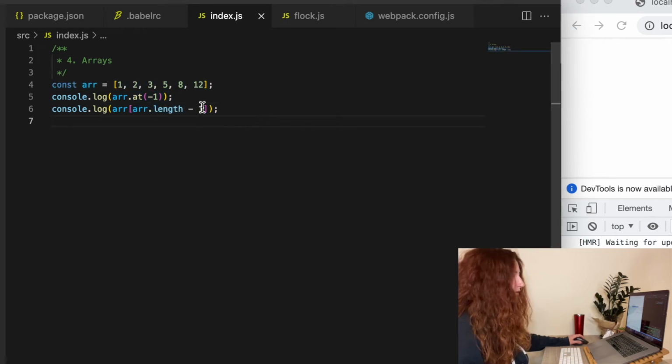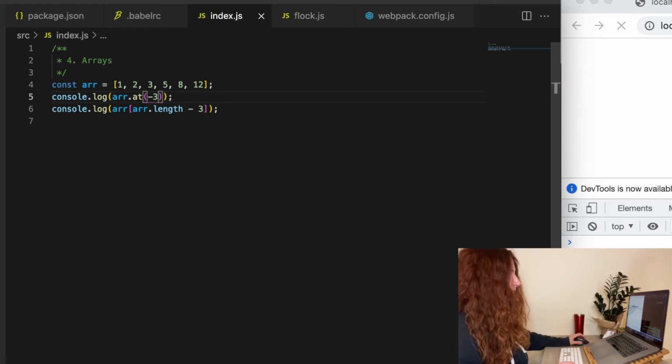That's how we could do it before this new feature. As you can see, the result is the same.